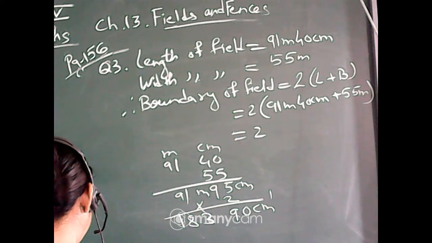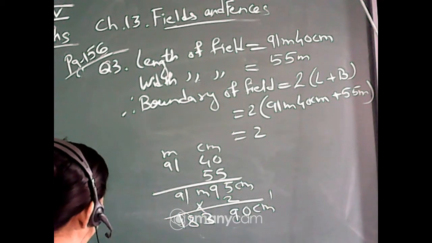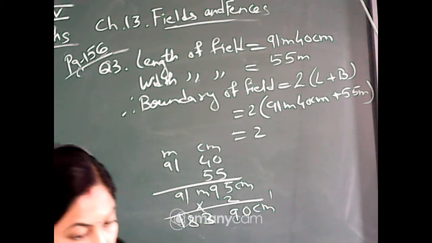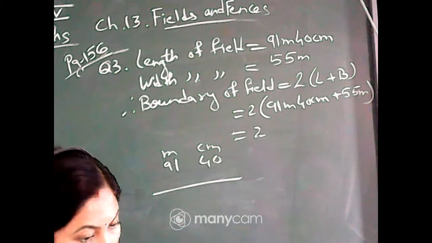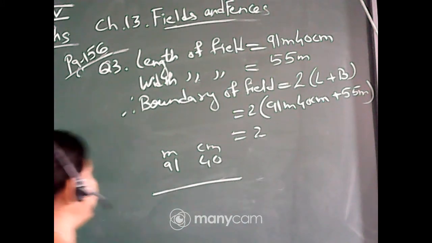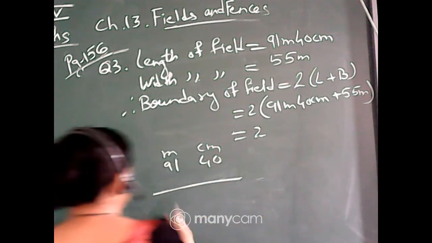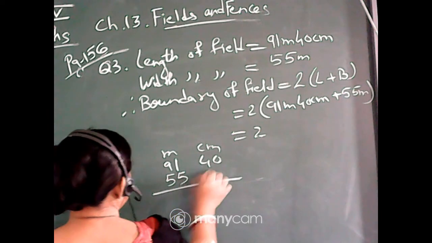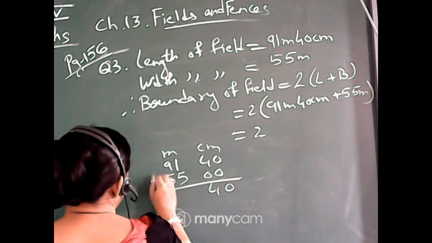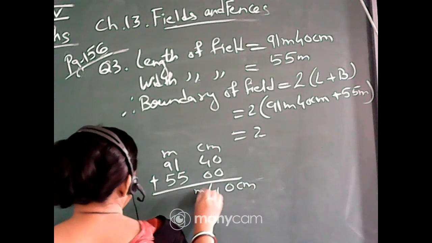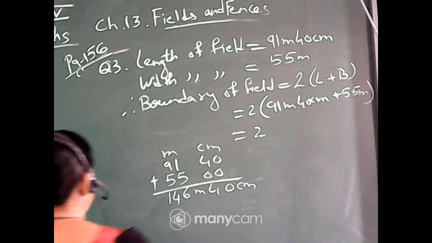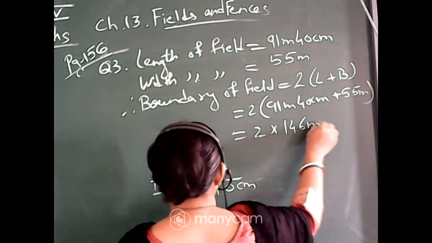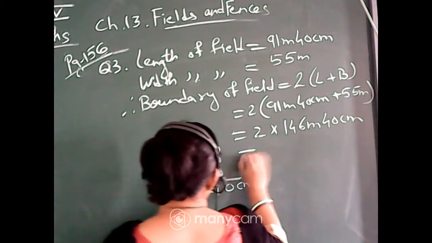Yes students, I have done one mistake. In place of meters I have written centimeter, but you will write in meters. It is 55 meters and 00 centimeters. So when you are adding, you are getting 40 centimeter, and here it is meter. 91 plus 55 is 146. This you will write here, that 146 meter and 40 centimeter is multiplied by 2.